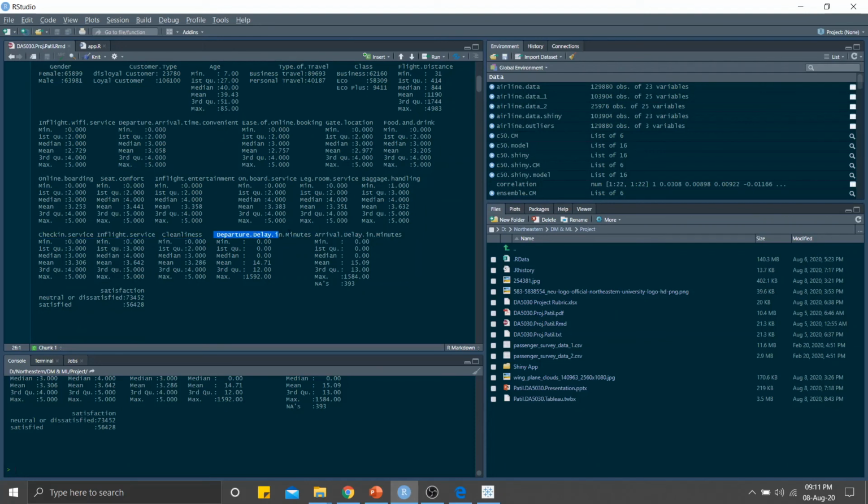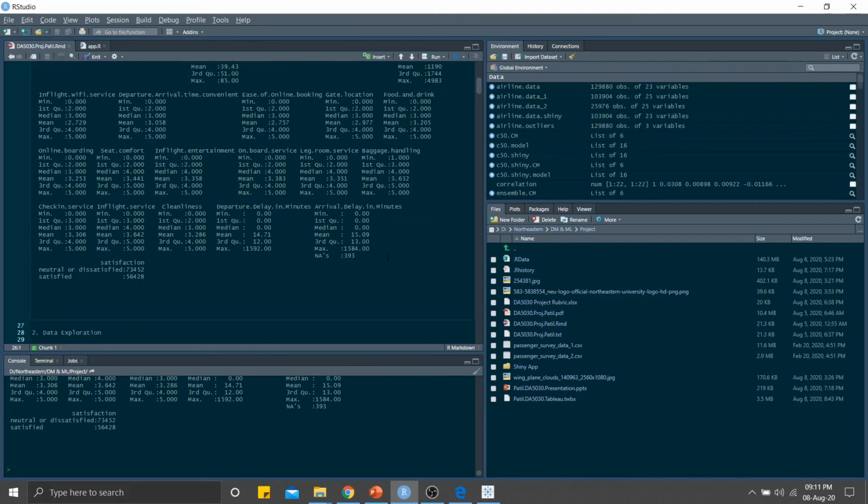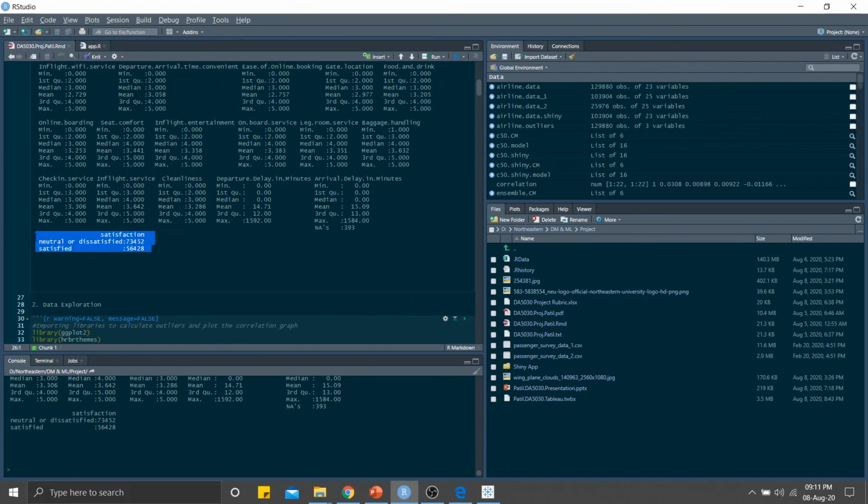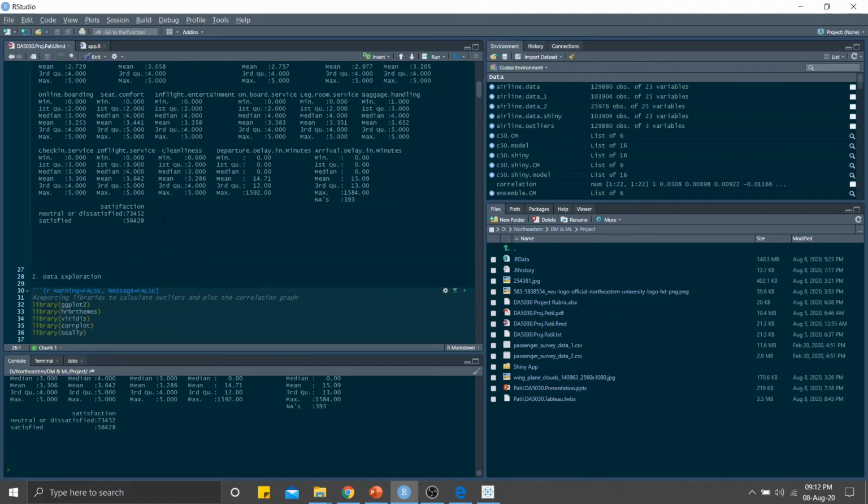Then there are the arrival delay and departure delay columns. The departure delay is basically the delay it took for the flight to depart from the source, and the arrival delay is the delay in minutes which it took to arrive at the destination. And this is the satisfaction column which we have to predict. The satisfaction column has two categories, neutral or dissatisfied, and satisfied, as I have told earlier. The satisfaction column is not equally divided, so we have to create a data partition based on the satisfaction column so that the train and the test data sets are equally divided.